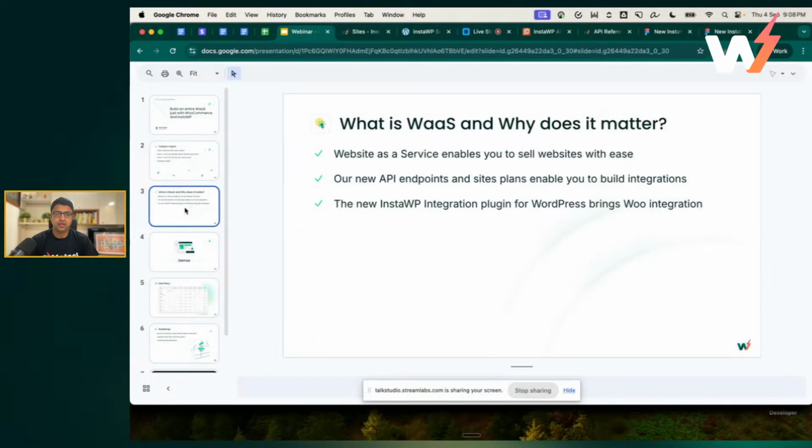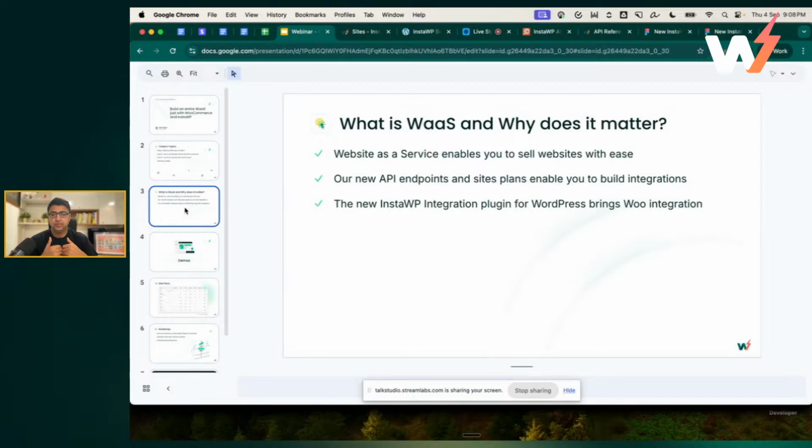So what is WaaS and why does it matter? It's a service which enables you to sell websites with ease. There are 2 things on InstaWP which make this easier. One, our API driven support, so you can create websites using APIs. And the second thing is our snapshots, or in regular terms, also called blueprints.